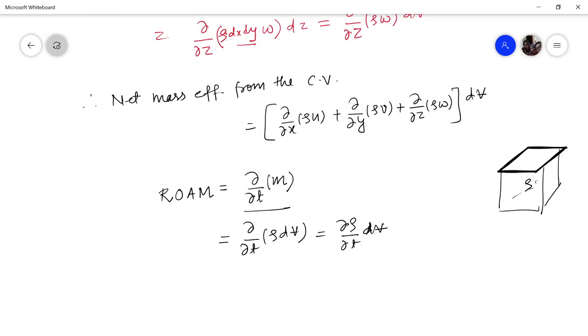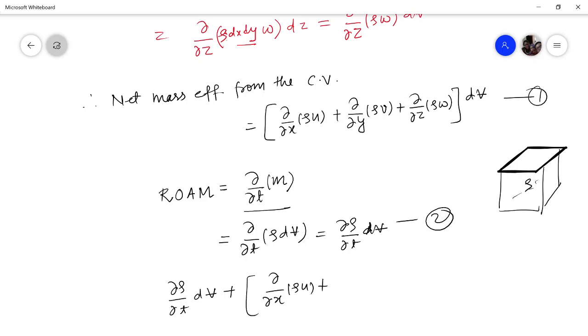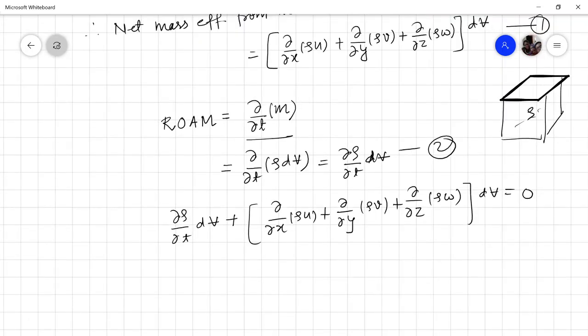When we club these two together, that is the rate of accumulation of mass within the control volume, del rho by del t, plus the net mass efflux from the control volume, which is del by del x of rho u plus del by del y of rho v plus del by del z of rho w, times dV. This becomes a statement of the continuity equation.